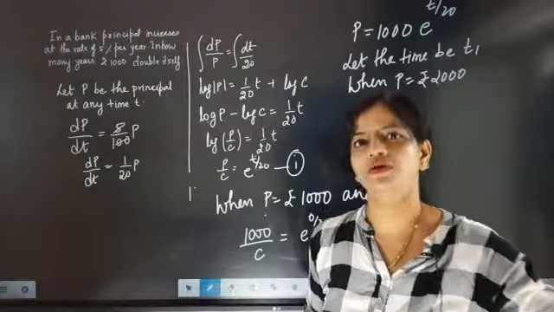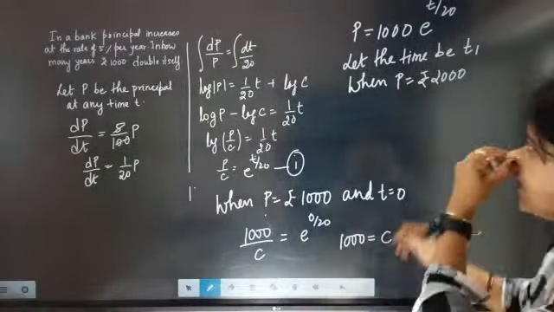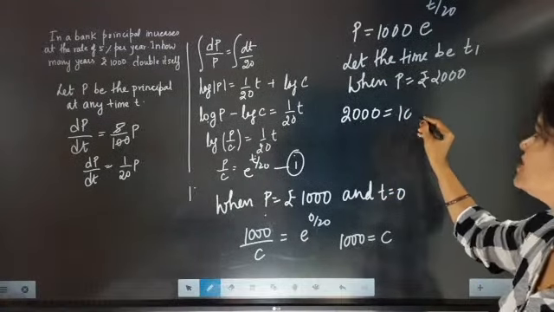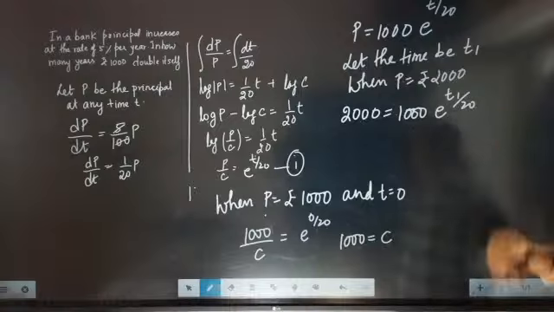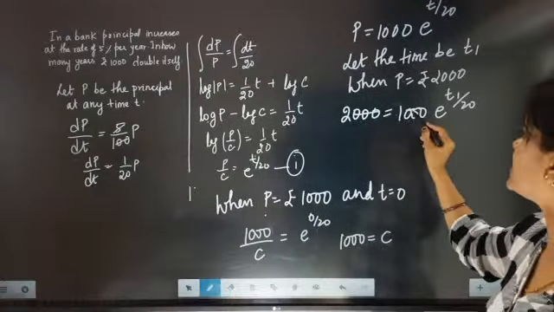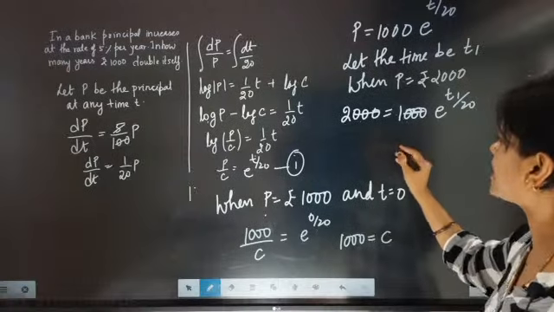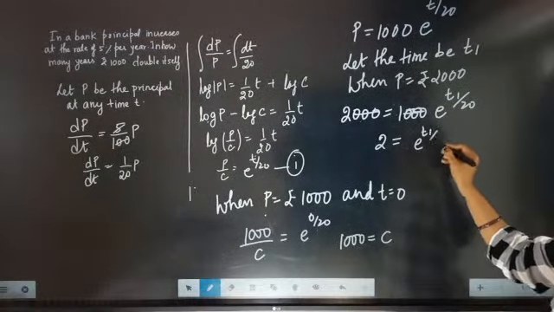How many years? Time is t1 because we don't know exactly how many years it will be. So we are going to write principal as 2000. C is already 1000. Now e to the power t1 by 20 is there. So now this and this will get cancelled. Directly you can shift there and cancel also. So now it is coming as 2 equal to e to the power t1 by 20.